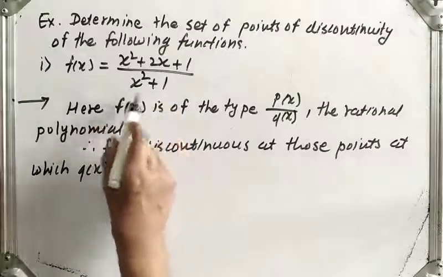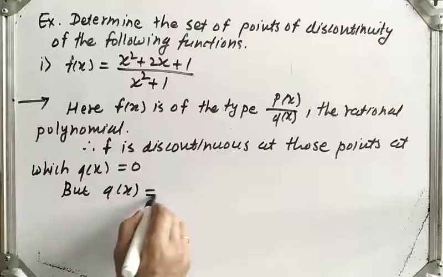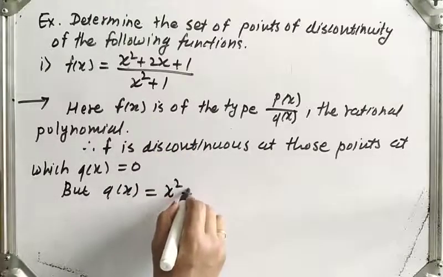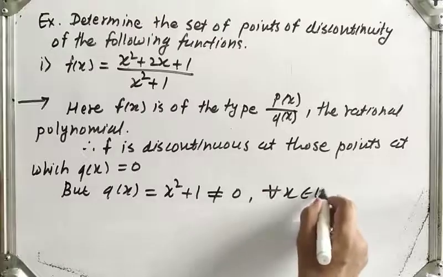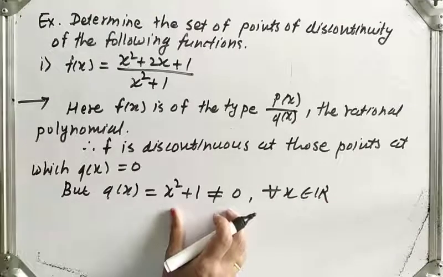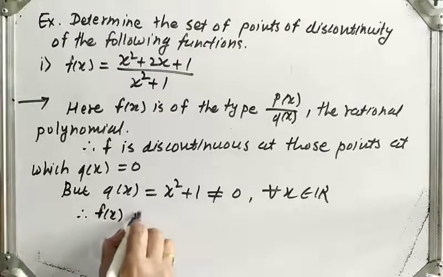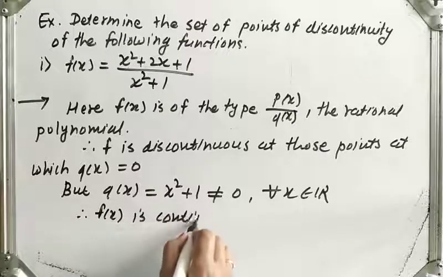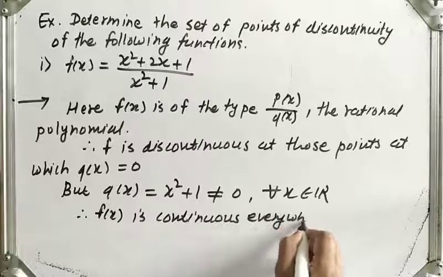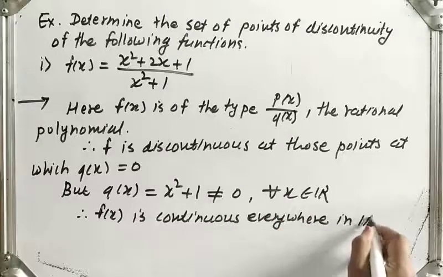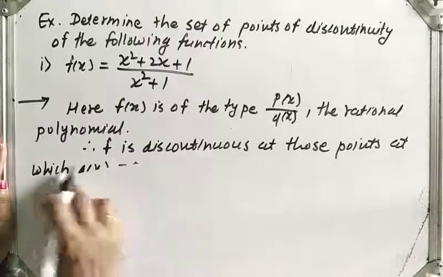But here q of x is x square plus 1, which is not equal to 0 for all x belongs to R. This value cannot be 0. Therefore f of x is continuous everywhere in R. Okay, this is the first function.